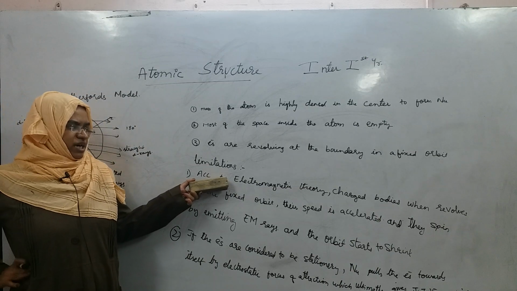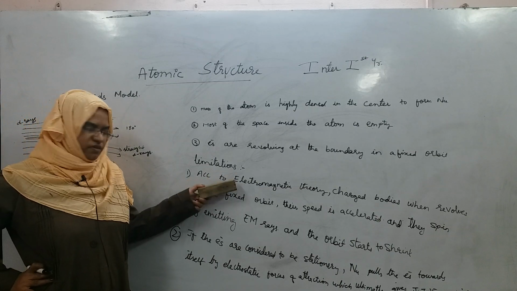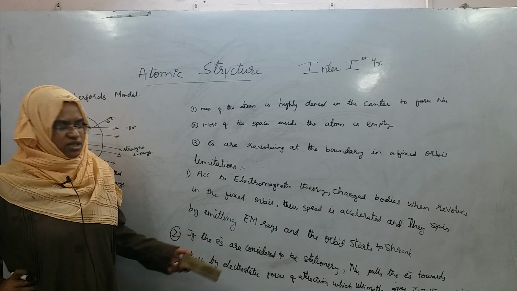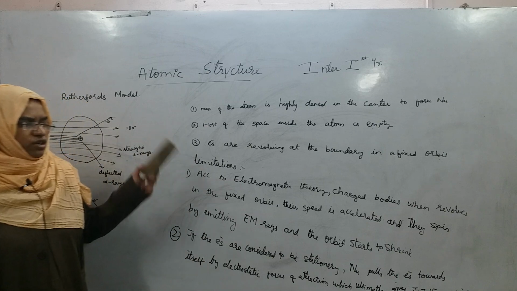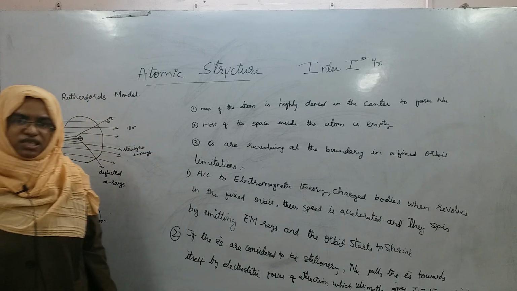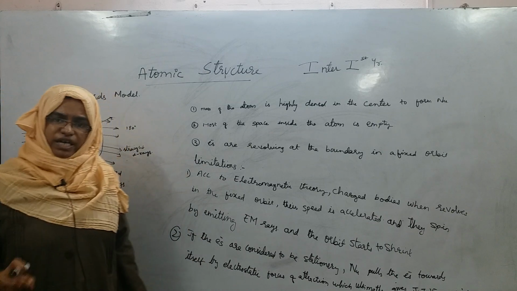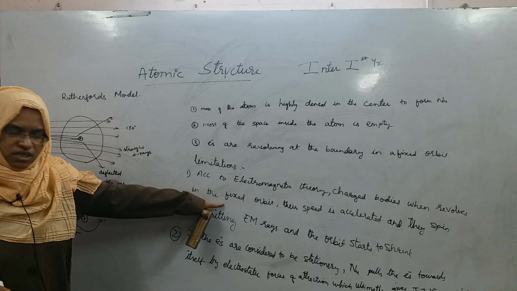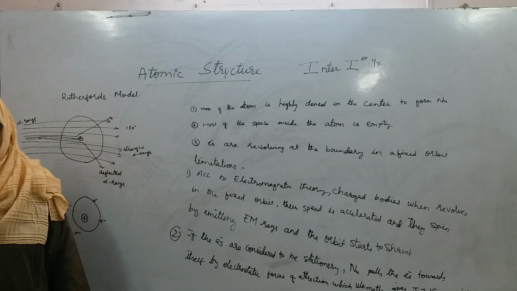If Rutherford imagined it to be revolving, even that cannot be possible. If Rutherford imagined electron to be stationary, even that cannot be possible. Therefore, Rutherford was not able to explain the stability of the atom. Why is atom stable? Atom is stable not by this reason, neither by this reason. What is the reason then?